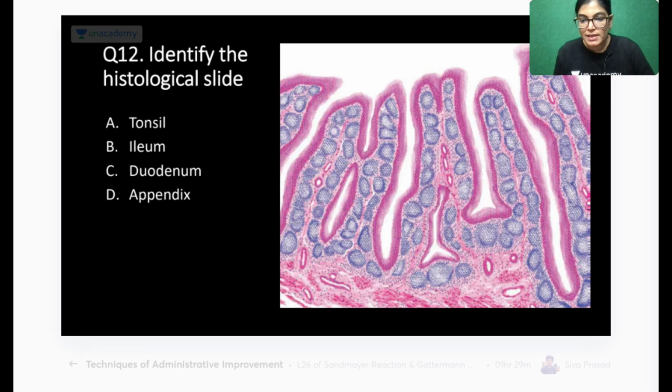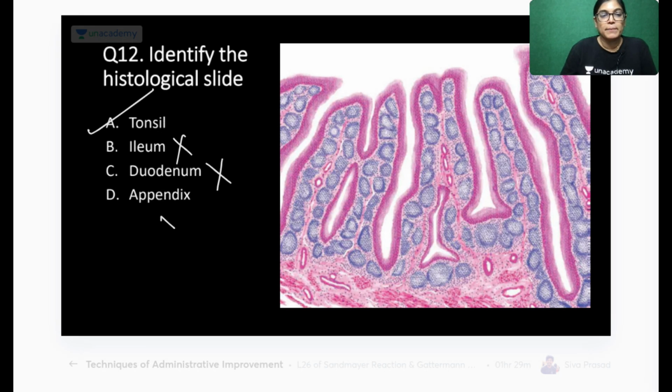Okay, so yes, mixed bundle of answers are coming up. Actually, the correct answer is tonsil. So why this is a slide of tonsil, I will explain. Ileum is not there, Peyer's patches are not there, simple columnar epithelium is not there. Duodenum is not there, Brunner's gland is not there. Appendix is not there, lumen is not there. Lumen with lymphatic aggregation would be a slide of appendix. So tonsil is the right answer, and all the characteristic features which we look for identification are present here.